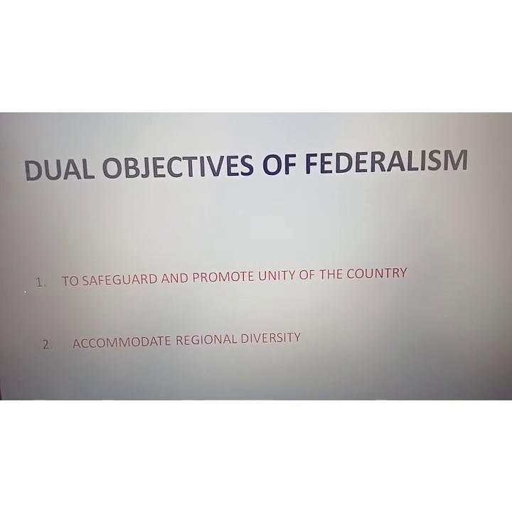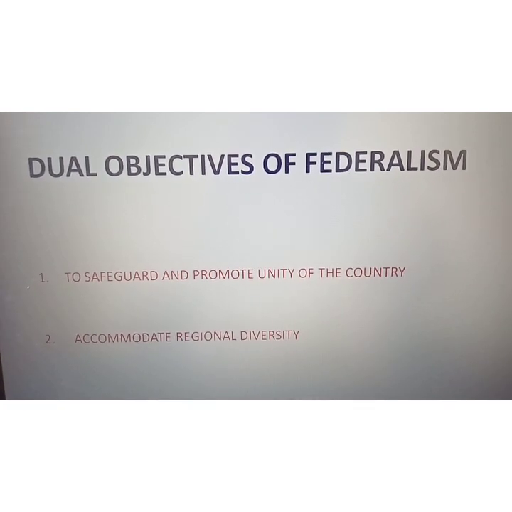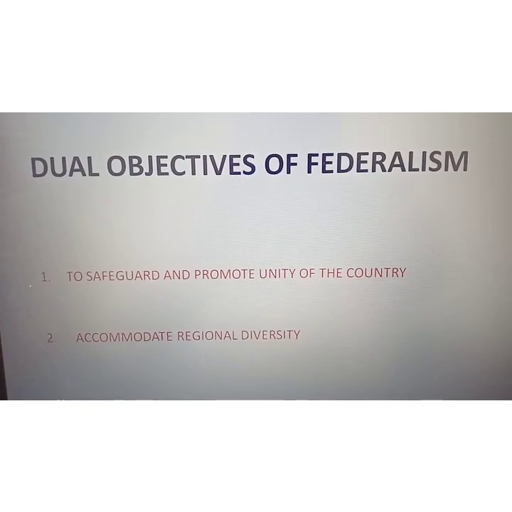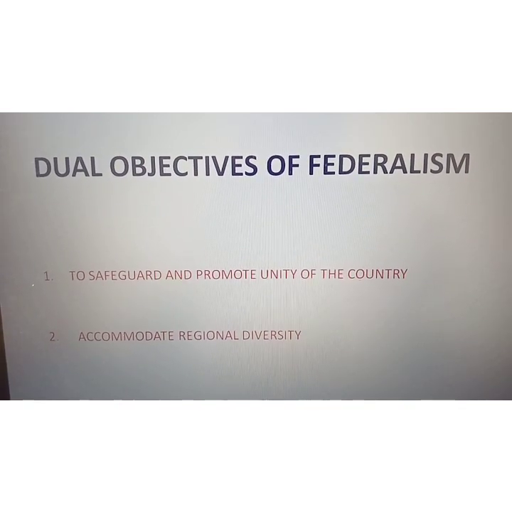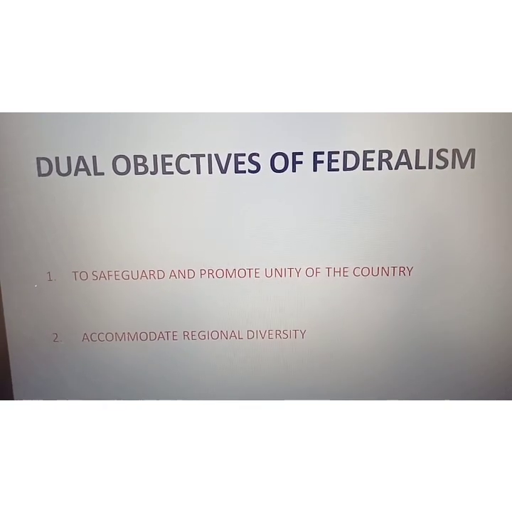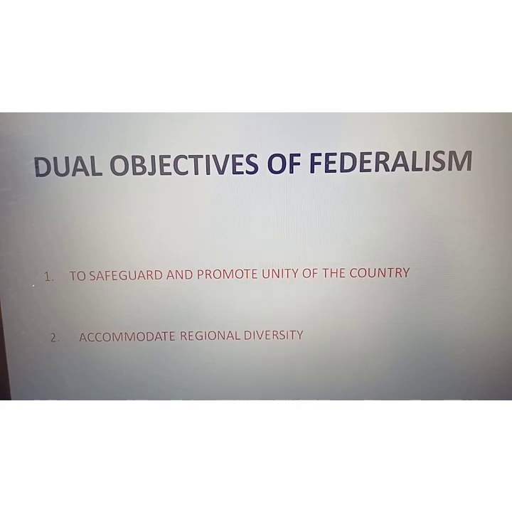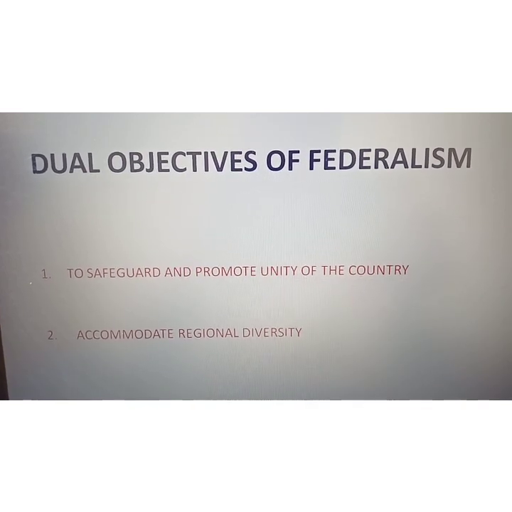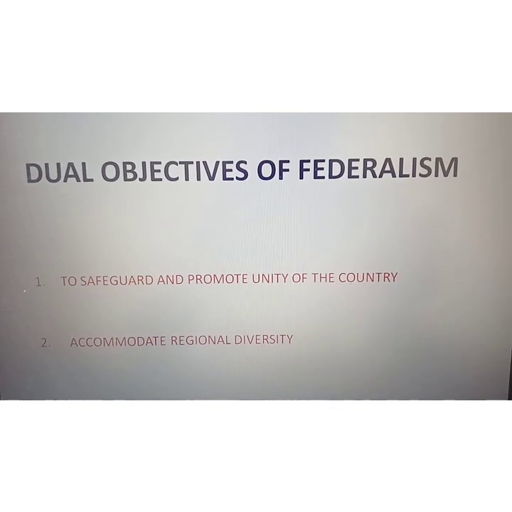So federalism is the best option to accommodate regional diversity. When we give power to all the regions, all the states, automatically the people will feel that their needs and priorities have been taken care of. So many of the problems can be solved by accommodating regional diversity. That is possible in federalism.